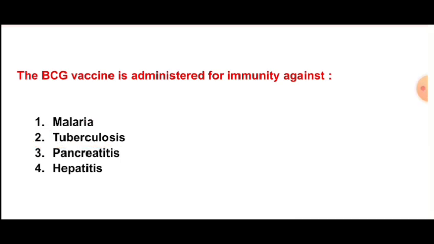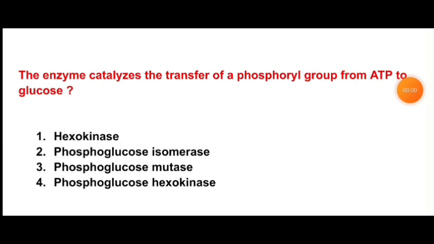Next question is, which enzyme catalyzes the transfer of a phosphoryl group from ATP to glucose? Hexokinase, phosphoglucose isomerase, phosphoglucomutase, phosphoglucose hexokinase. So the correct option is option number A, hexokinase.